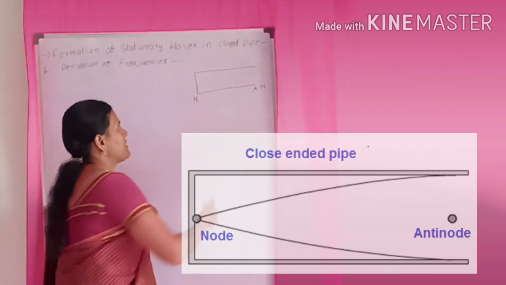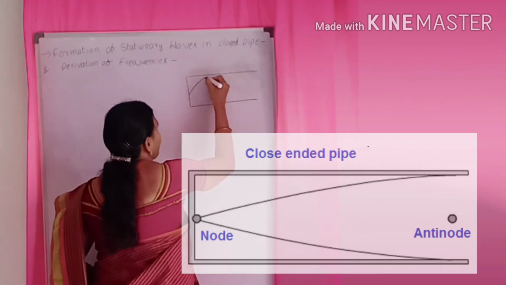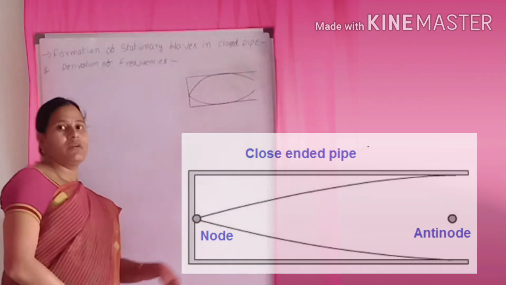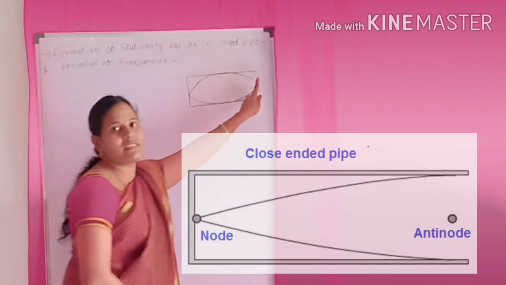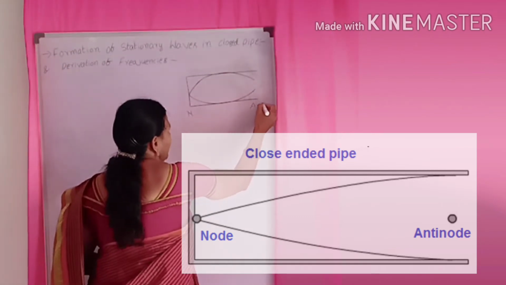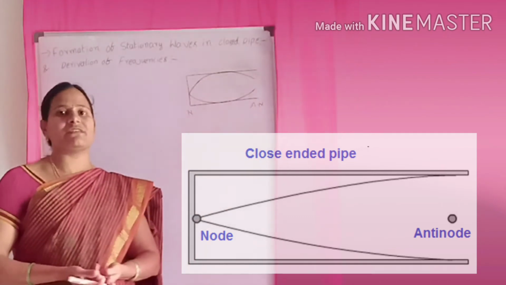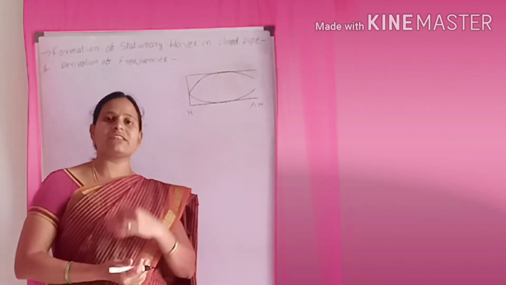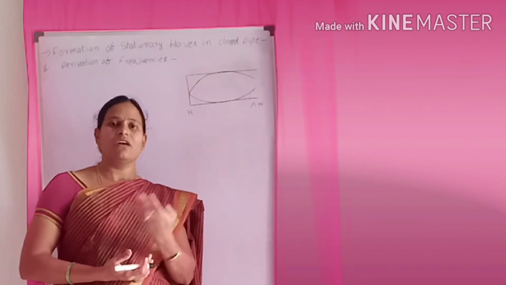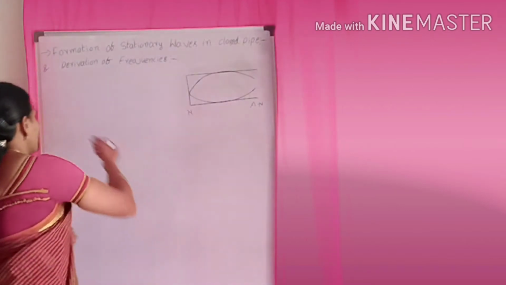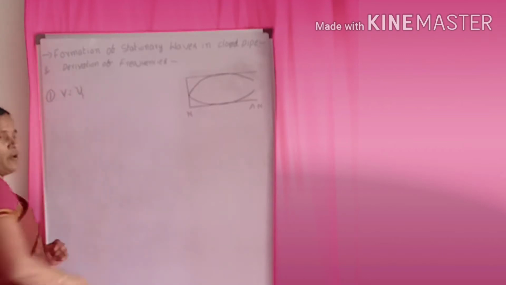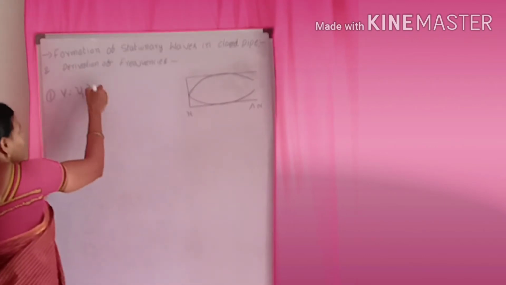So first, draw the picture of how it will look. With the condition applied, this is the node and this is the antinode. Now we have to find the values of the frequencies: fundamental frequency, second frequency, third frequency. For the fundamental frequency, the equation is the same as before: V is equal to nu lambda. For the first one, fundamental means first, so nu 1 and lambda 1.